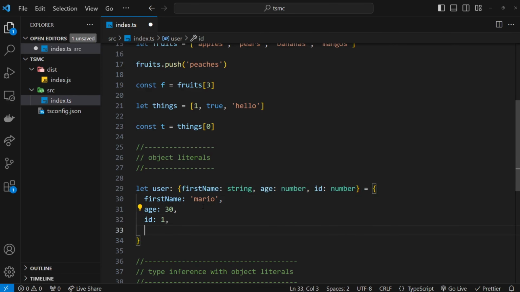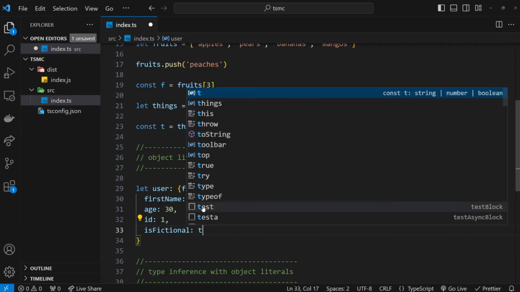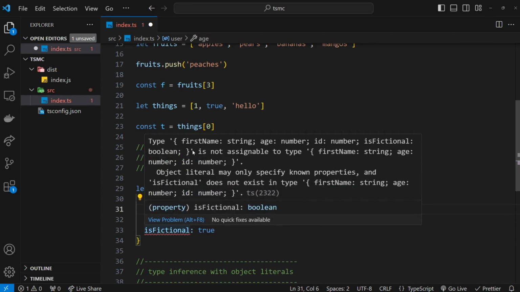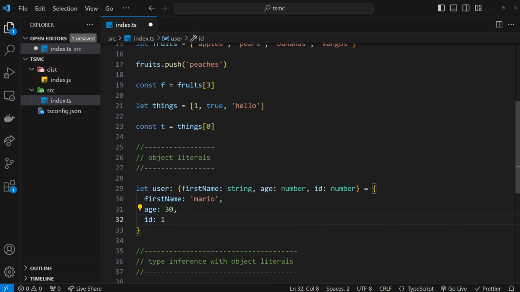But watch this, if I try to add on another property like is fictional and set that to be true, then we're going to get an error right here, and that error says that basically this is not defined inside this type, so we're not allowed to use it as the value. So, well, let's get rid of it, and we'll just stay with that.